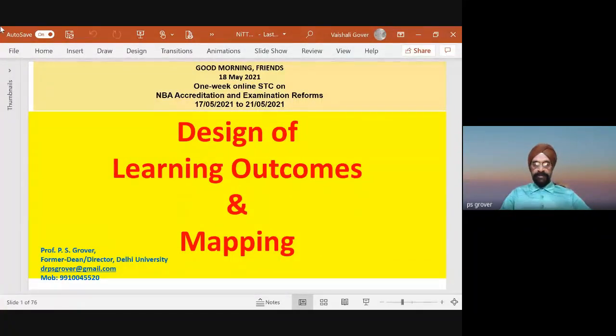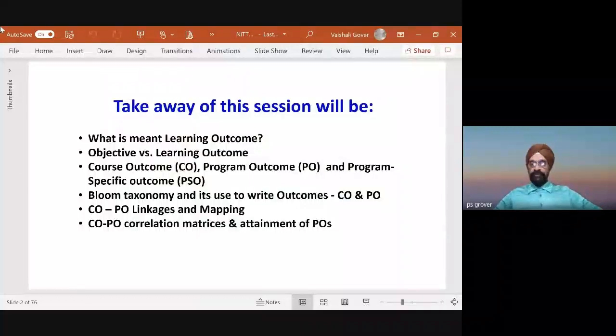Now, let me add in the beginning, there will be some repetition, which I am doing intentionally with a view to emphasize certain things which are very important. Secondly, please ask questions whichever you like, because I would like that at the end of this session, you should be able to say,